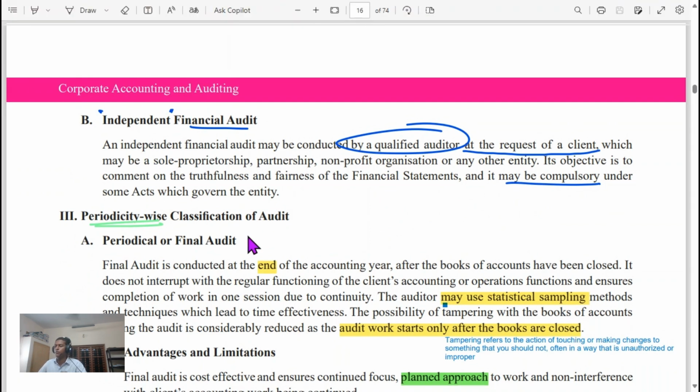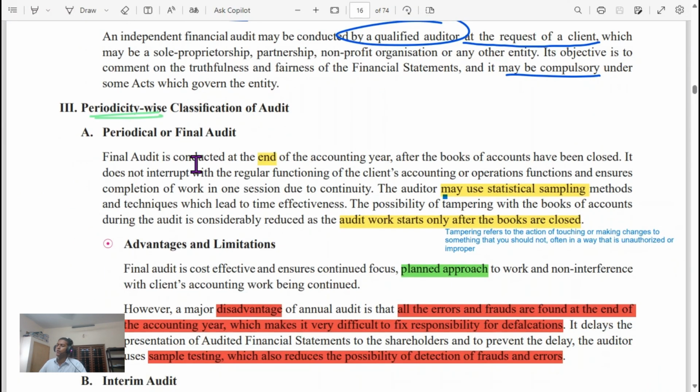Periodicity-wise classification of audit. Final audit is conducted at the end of the accounting year. The auditor may use statistical sampling methods. The possibility of tampering with the books of account during the audit is considerably reduced, as the audit work starts only after the books are closed. Tampering refers to the action of touching or making changes to something that you should not, often in a way that is unauthorized or improper.